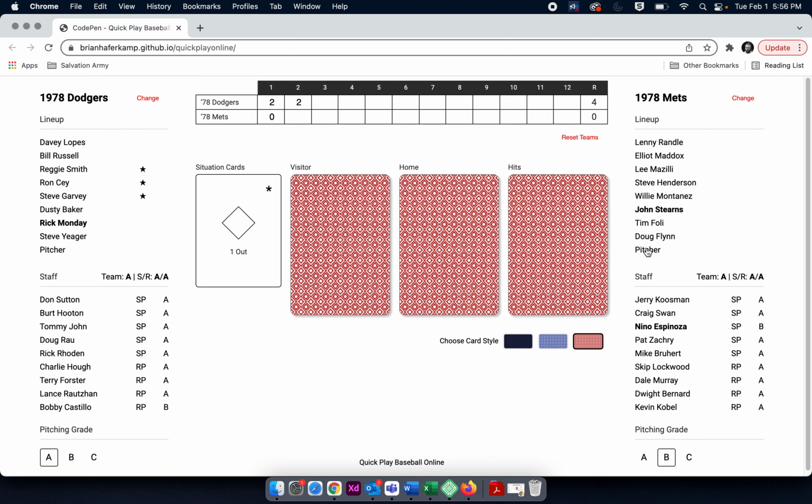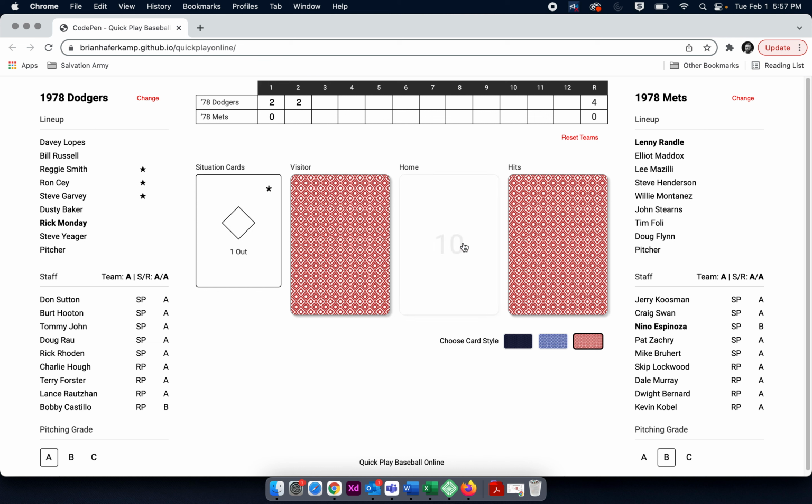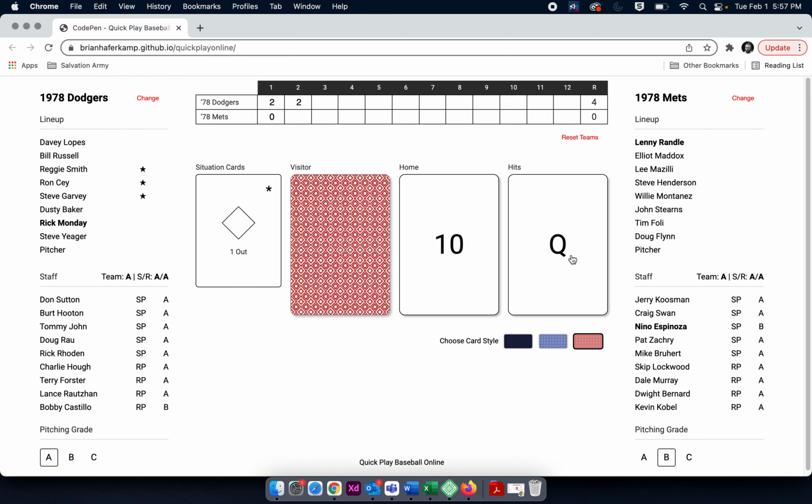Nobody on and 1 out. And now we can choose here any of our players that we want to take the swing. I'm just going to choose, let's say, Lenny Randall, because I don't want to have to deal with the pitcher coming up, and I'll tell you why when the pitcher comes up. So this is our home team. I'm going to click into the home team. There's another hit, and unless he hits a home run, there's not going to be any score here. And so that's a queen, and a queen is a double, which is great, but with no one on base, there's no runs scored. So that's the flow of the game.